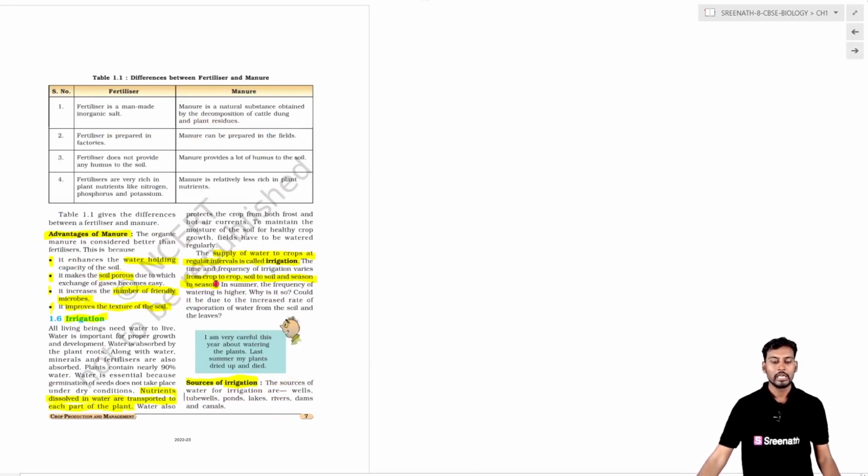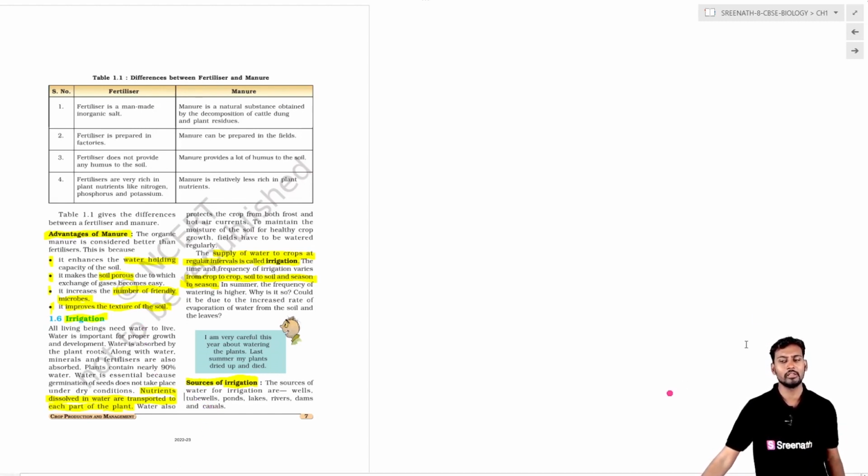So coming to the advantage of the manure, what we discussed, basically the advantage of manure, cow dung or poultry excretion, is that they will increase the water holding capacity and the porous nature of the soil so that it will have proper aeration, and the number of useful, beneficial bacteria will be increased. Now coming to the texture, the soil will be very porous and lively when compared to soil treated with chemical fertilizers.